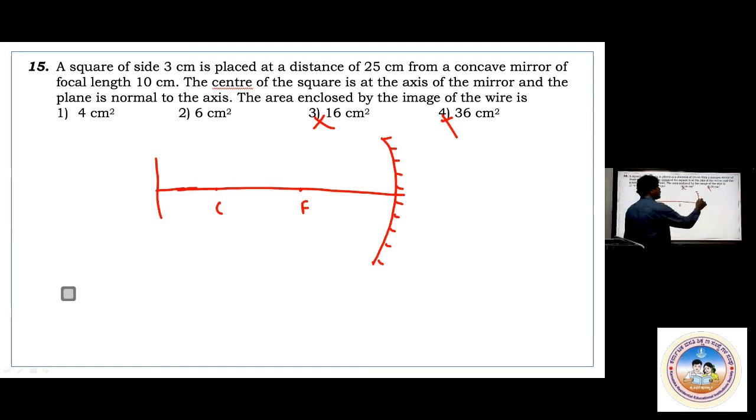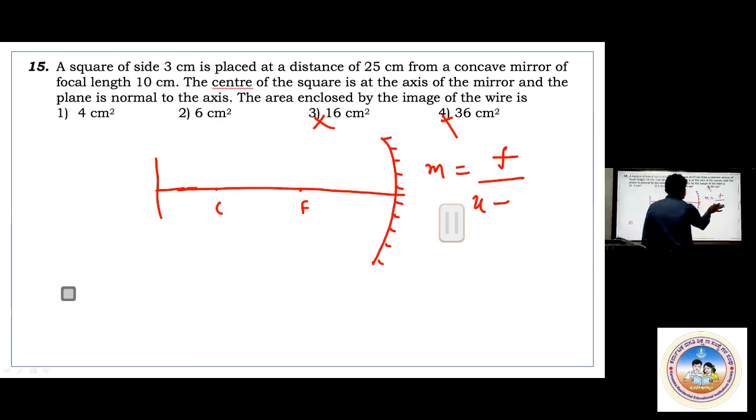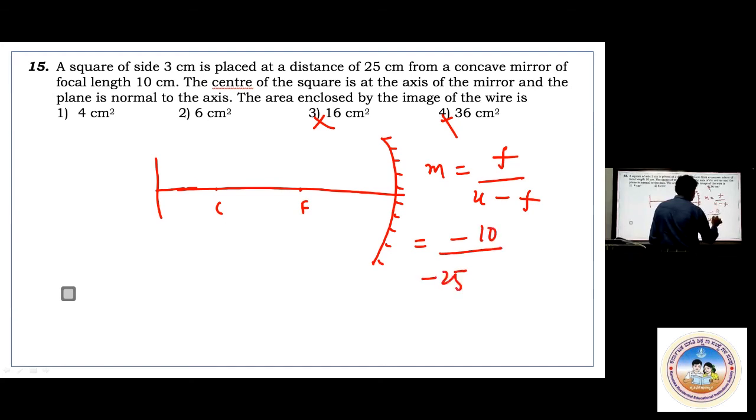To calculate magnification, I told m equals f by u minus f. F is minus 10, u is minus 25. Minus of minus 10 gives minus 10 by minus 25, minus of minus plus.